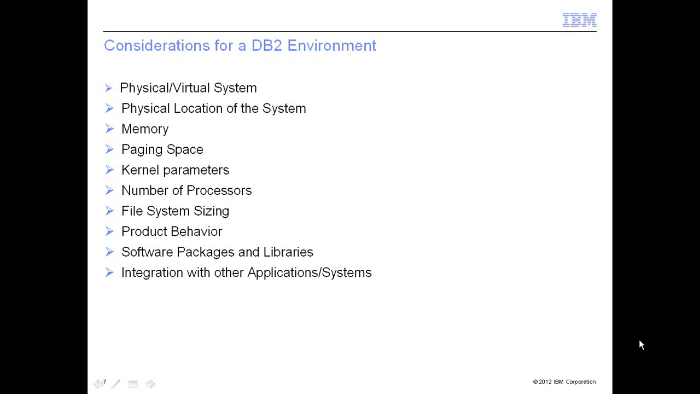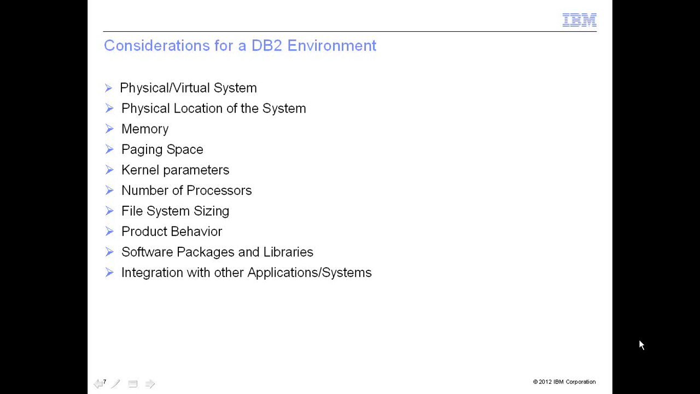The number of processors is again an OS level configuration, which is again important while planning your system. File system sizing is very helpful. I'll cover this a little in detail in the coming slides. Product behavior is another consideration.